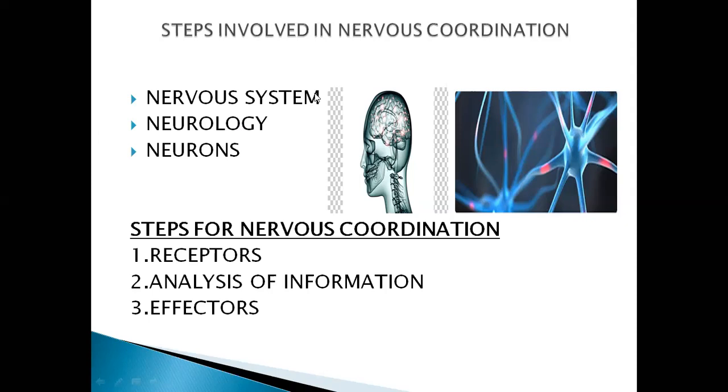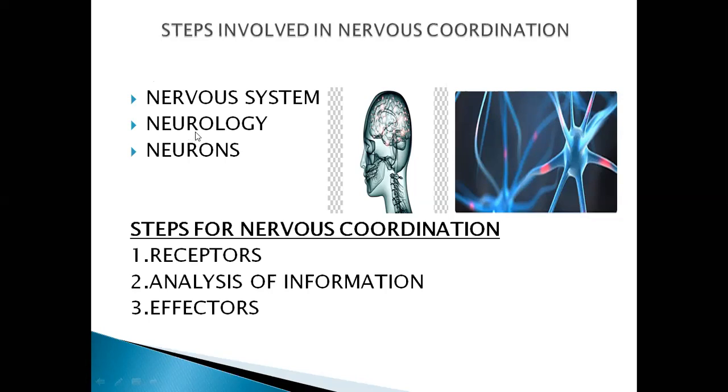So let's see the nervous system. What is the nervous system? It is the system of the body that provides coordination through electric signals among different body parts during the response to a particular stimulus. The electric signals come to your brain, it reads the message and then performs the certain activity. So it's all done by this nervous system.